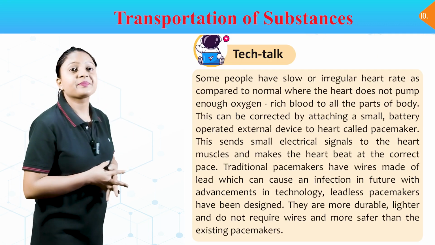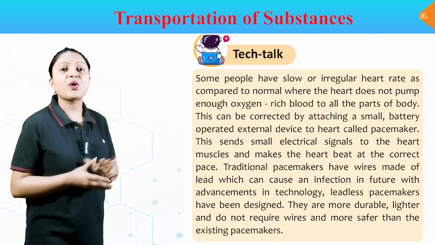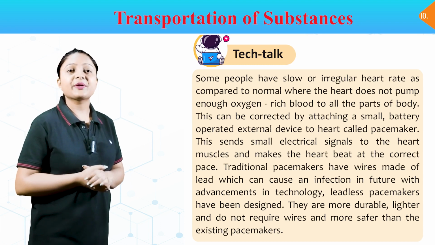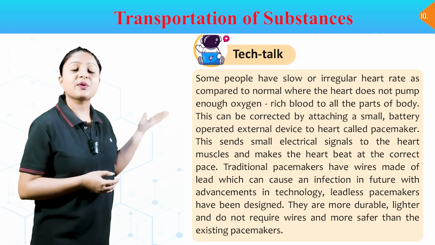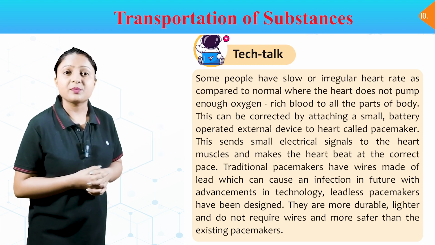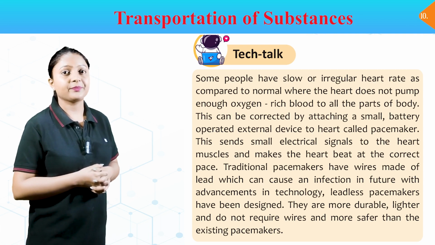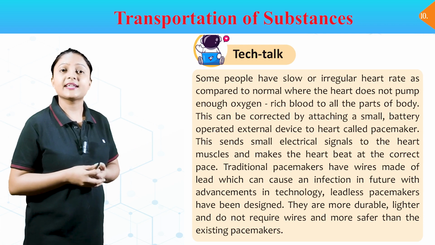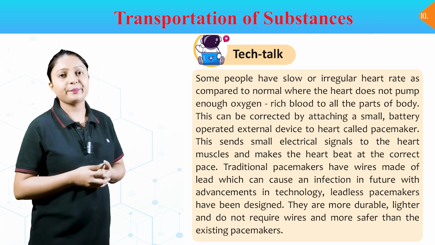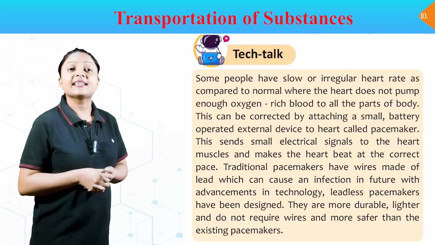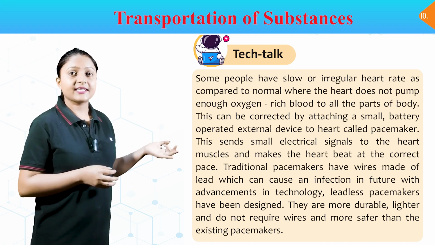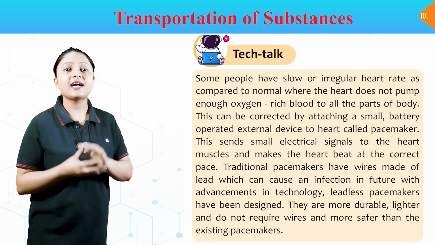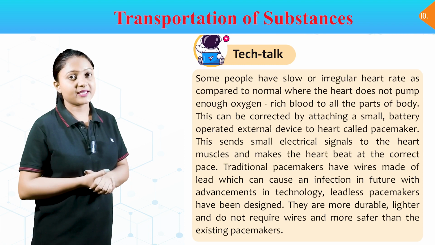Tech talk. Some people have a slow or irregular heart rate as compared to normal, where the heart does not pump enough oxygen-rich blood to all the parts of the body. This can be corrected by attaching a small battery-operated external device to the heart called a pacemaker. This sends small electrical signals to the heart muscles and makes the heart beat at the correct pace.